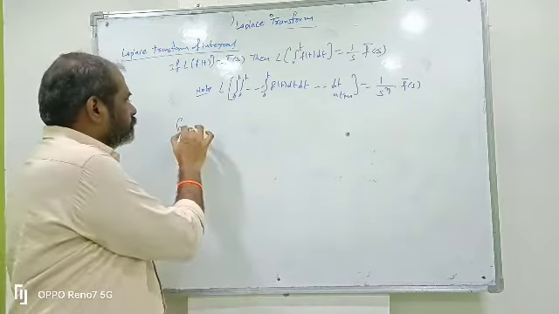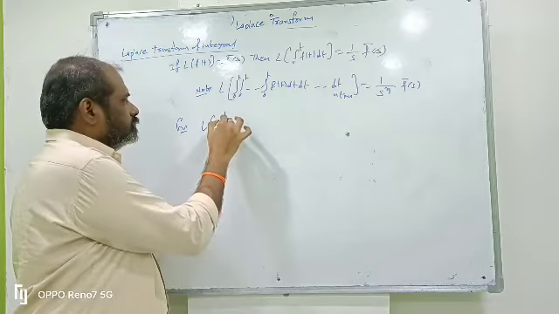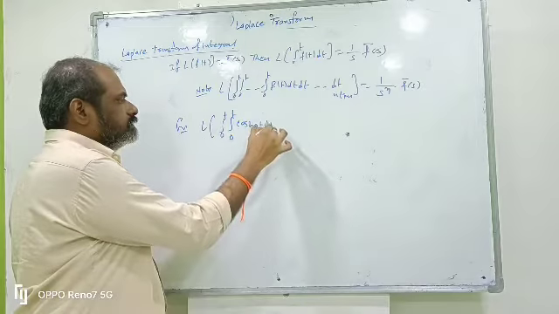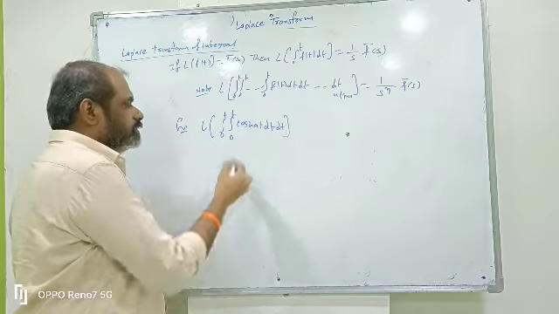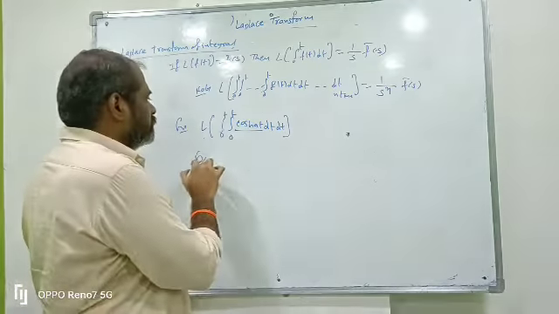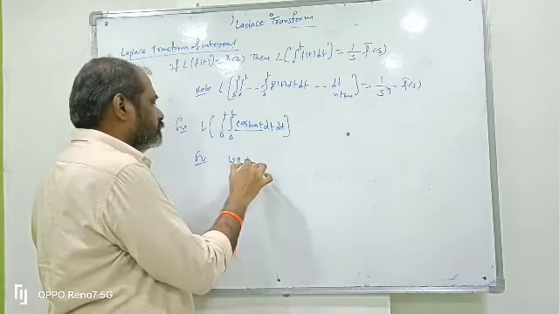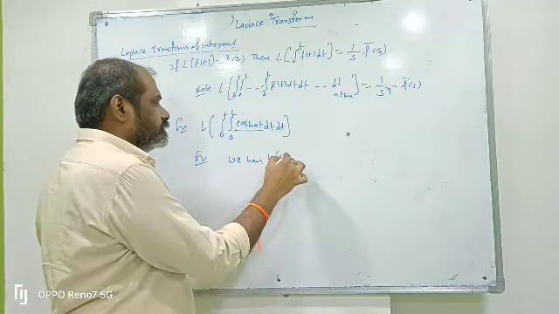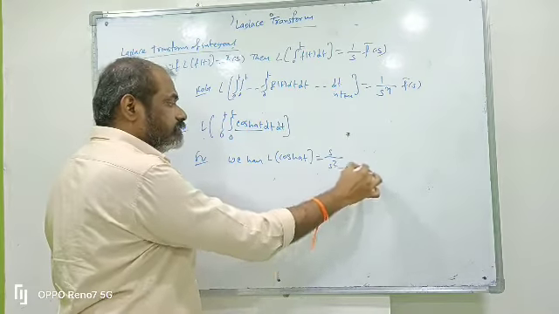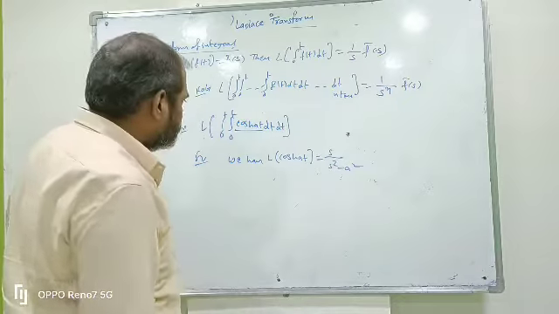For example, L of integral 0 to t, integral 0 to t of cos at dt dt. So here what is f of t? F of t is cos at. First we find the Laplace transform of cos at. L of cos at means s by s square plus a square.